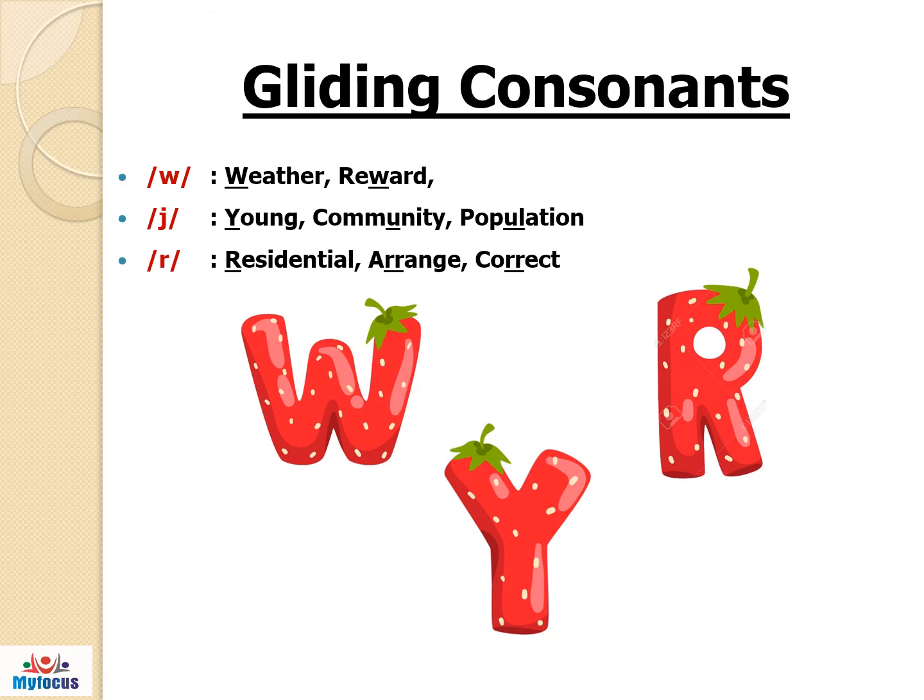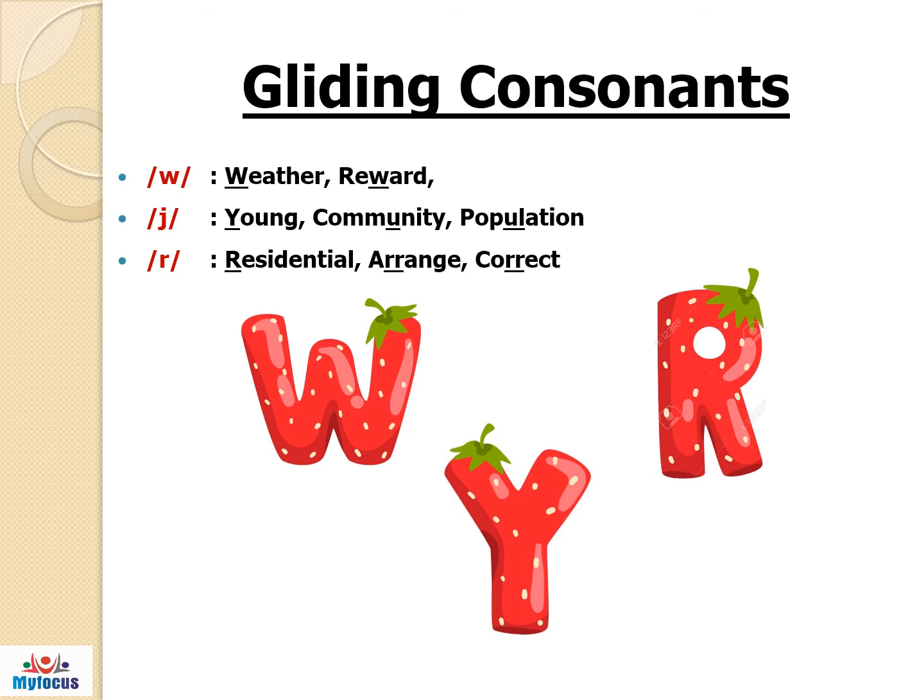W is articulated by raising the back of the tongue towards the soft palate. The lips are closely rounded. Here the vocal cord vibrates. W, weather, reward. The next one is the Y sound.